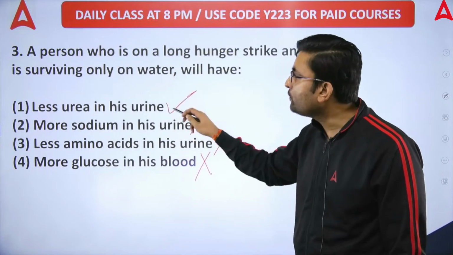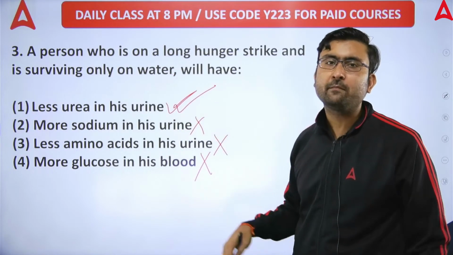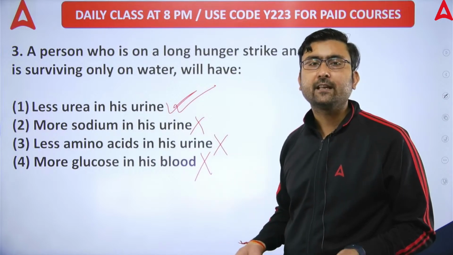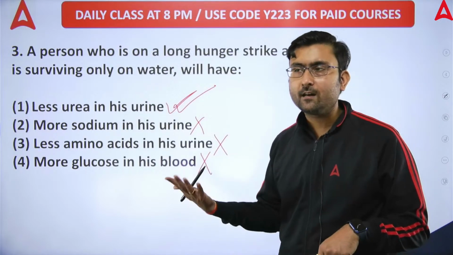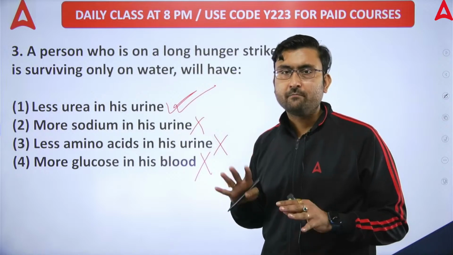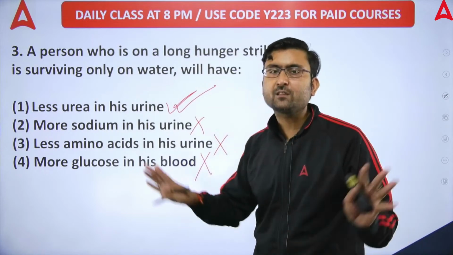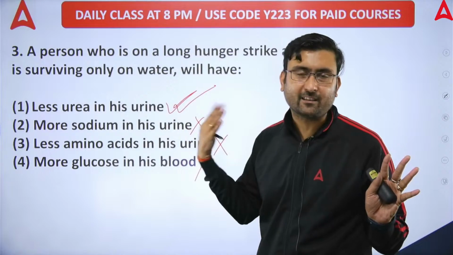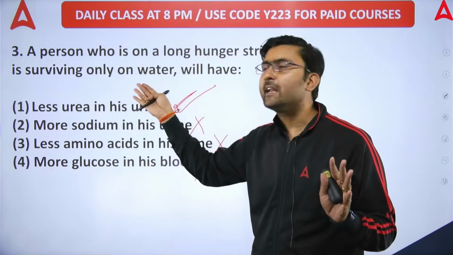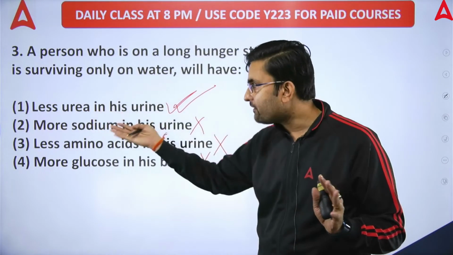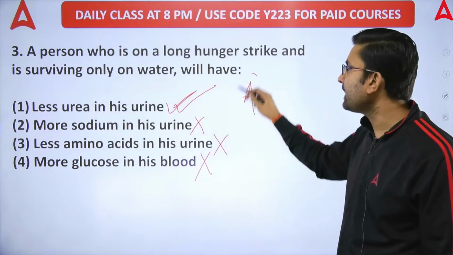And yes, less urea will be present, because ultimately the metabolic disorders will prevail and there will be a lower amount of urea. Because of nutrition, nitrogenous wastes are excreted by the path of metabolism. But here the person is not taking nutrition at all, only living on water, so obviously there will be less urea in his urine. Option A is correct.